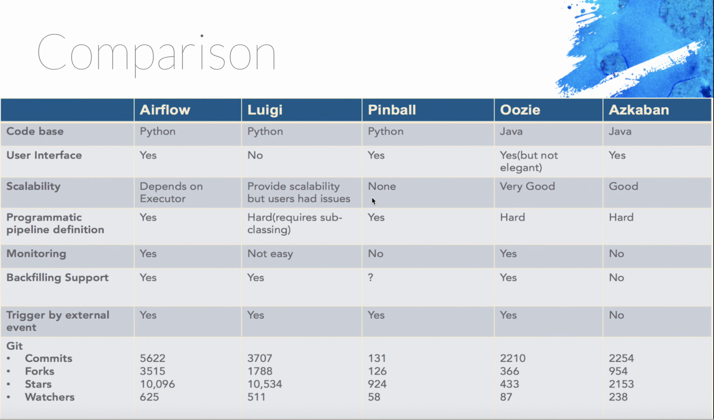Between Oozie and Azkaban, Oozie is a better option because it provides quite a good amount of support, like monitoring, backfilling, and triggering of a pipeline through an external event, which Azkaban does not provide. Also, the community adoption of Oozie is better than Azkaban. So if you're looking at a JVM option between these two, then Oozie would be the better option.